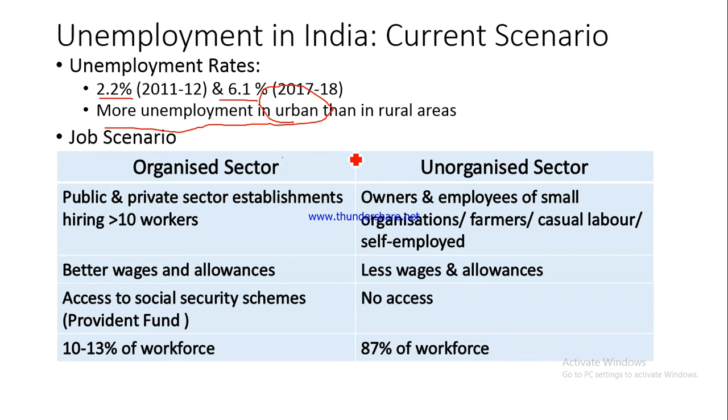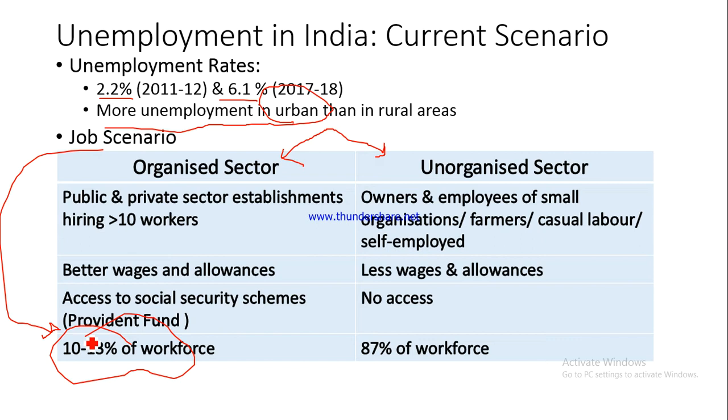So please understand, I hope you recall that earlier also I have talked about organized sector and unorganized sector. One of the earlier sessions I had taken up, and basically we need to understand first of all what is the difference. In the organized sector there is only 10 to 13% of the workforce which is employed.